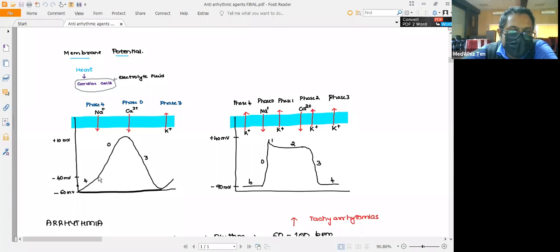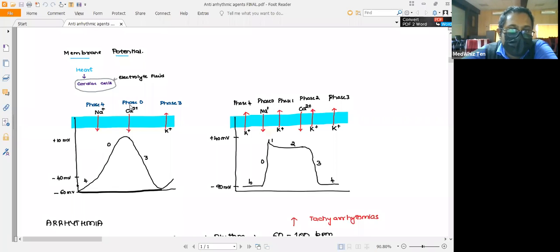Once it reaches the threshold, the threshold point to generate the action potential is minus 40 millivolts. As the sodium moves in, the negativity of the charge decreases, and once it reaches the threshold potential, the calcium channel opens up.